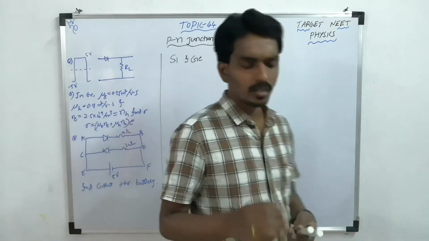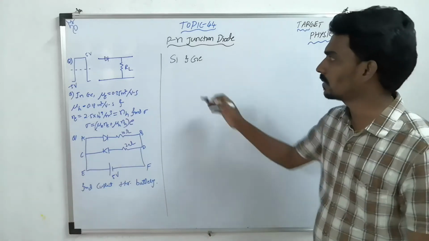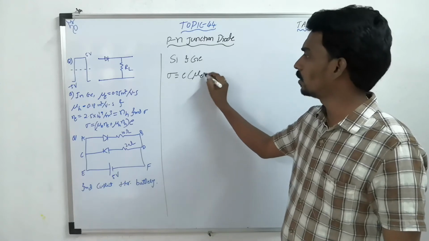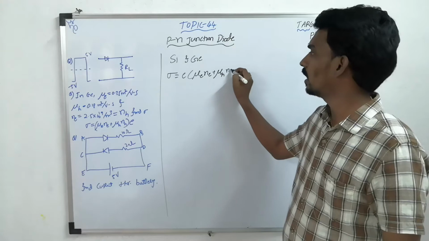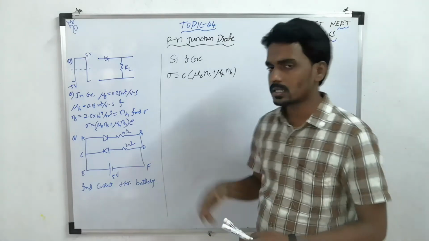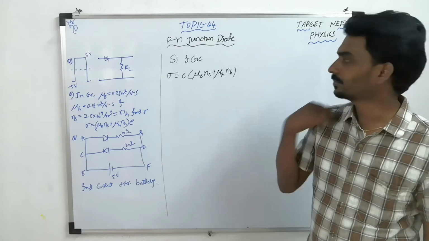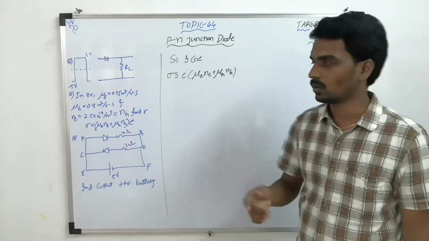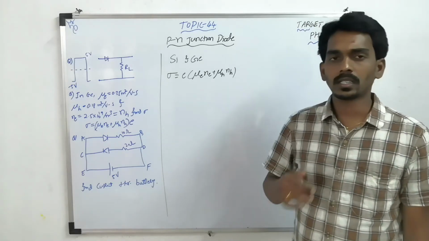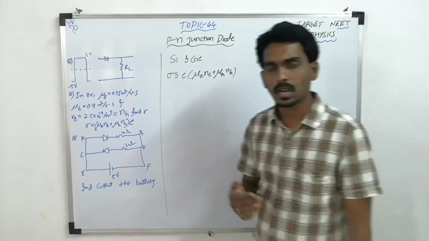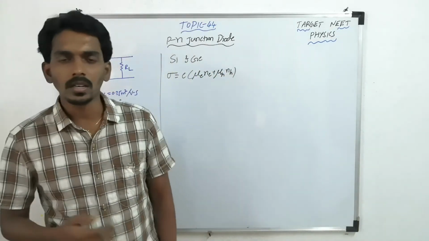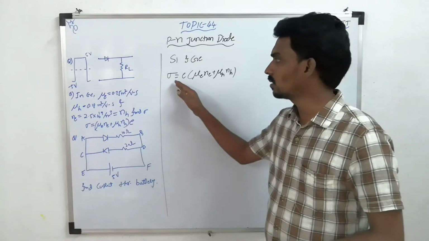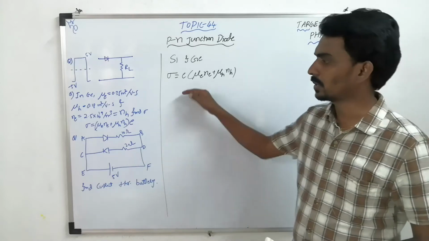Mainly the first type of question they will ask is: what is the conductivity of a semiconductor? The formula is sigma = e(mu_e n_e + mu_h n_h), where e is the charge of an electron or hole, both are the same. Mu is the mobility of electrons and of holes. n_e and n_h are the electron and hole densities, meaning the number of charged particles per unit volume. If you have these values, you can calculate the conductivity of the semiconductor.